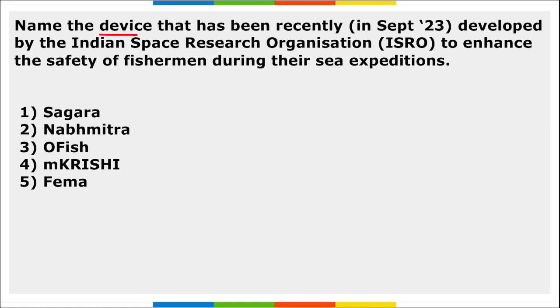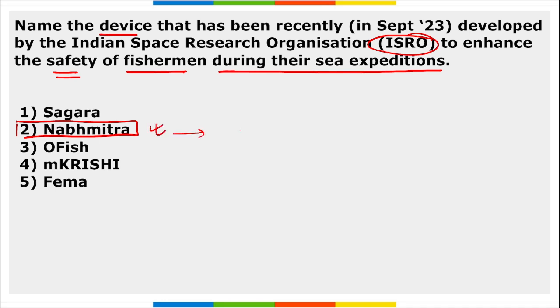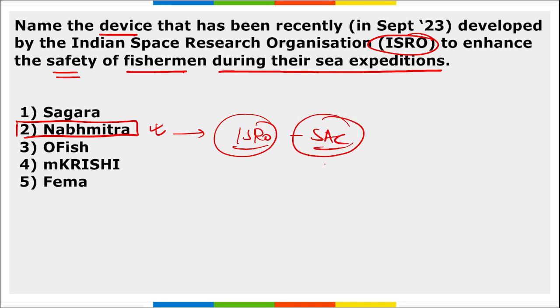Next, name the device that has recently been developed by ISRO to enhance safety of fishermen during the sea expedition. So it is Nabmitra, right? ISRO recently successfully tested their innovative device named Nabmitra. This was developed by ISRO SAC, that is their Space Application Center, which is located in Ahmedabad, Gujarat. And the aim of this device, Nabmitra, is to enhance the safety of the fishermen during their sea expedition.